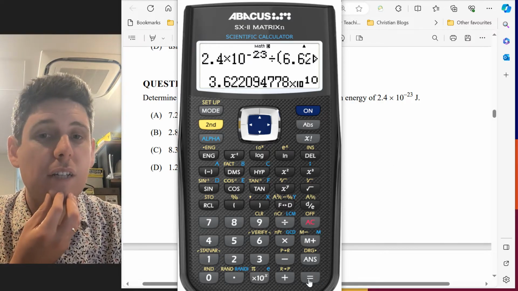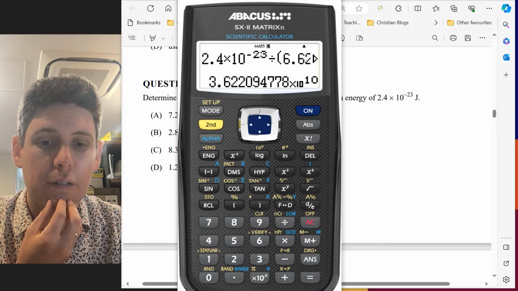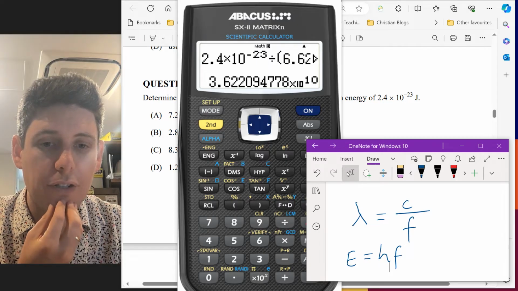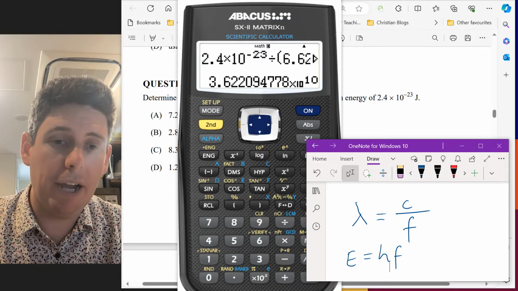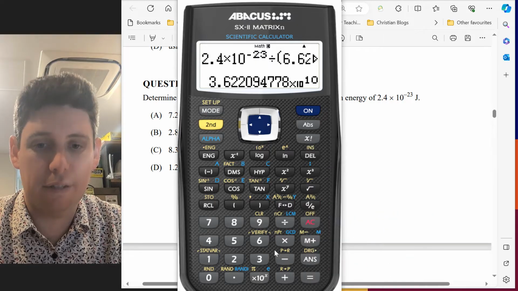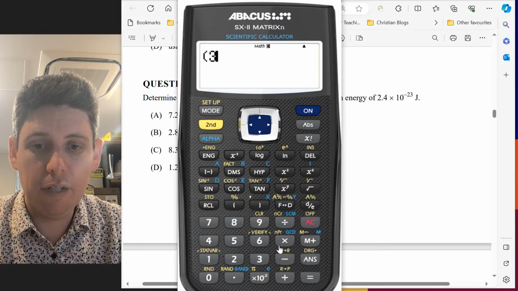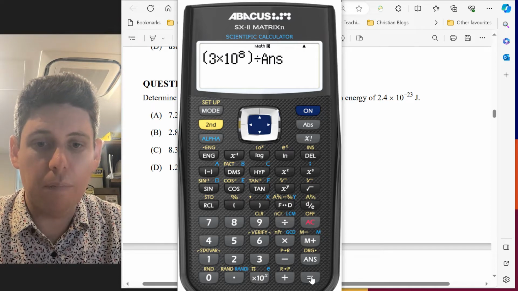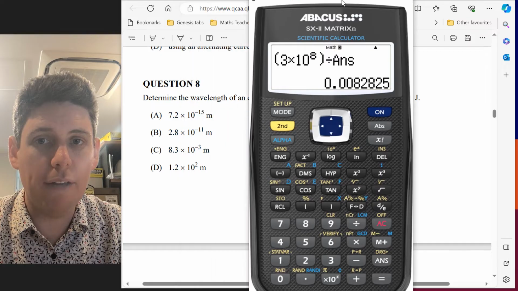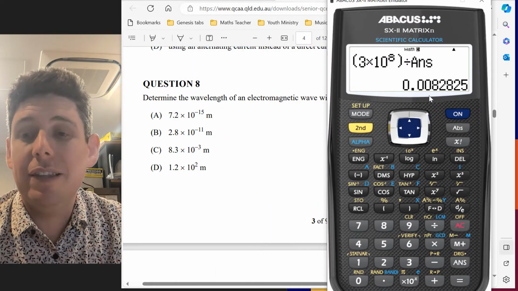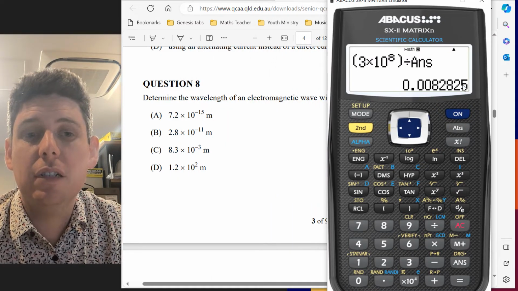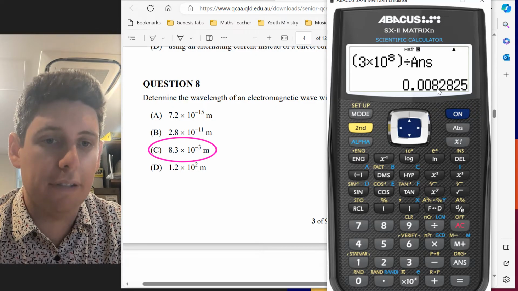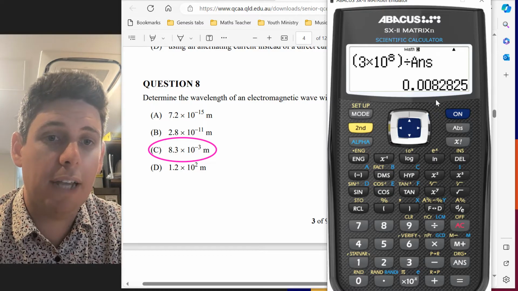Now that gives us our frequency. So we've got our f. We now need to do c divided by f to get the wavelength. c is the speed of light, and we divide it by f, and that gives us our wavelength. If you look at this with significant figures, you get the answer C. Moving the decimal place 3 places, it's 8.3 times 10 to the negative 3.